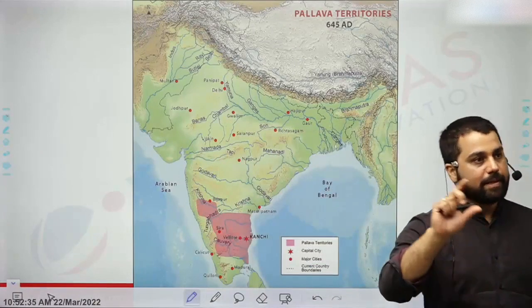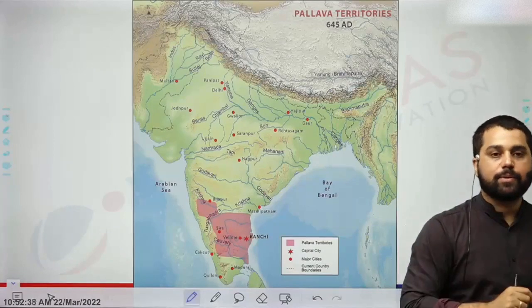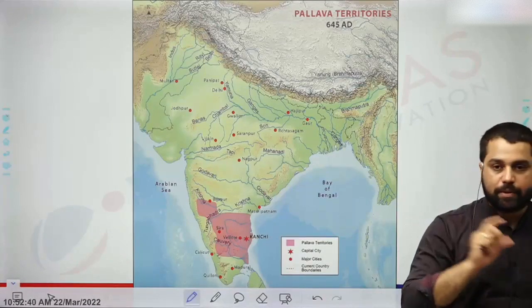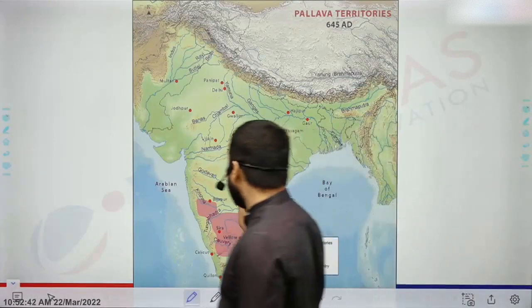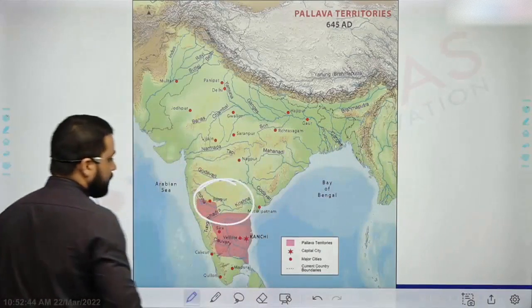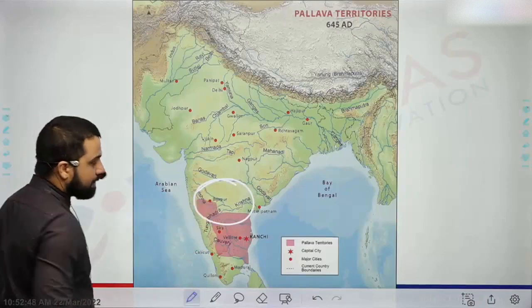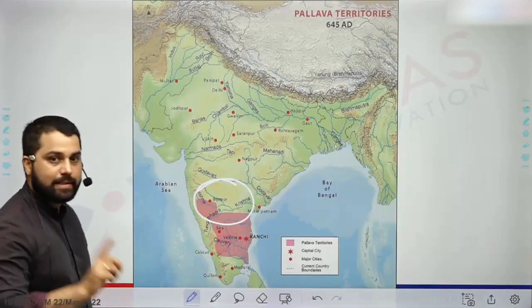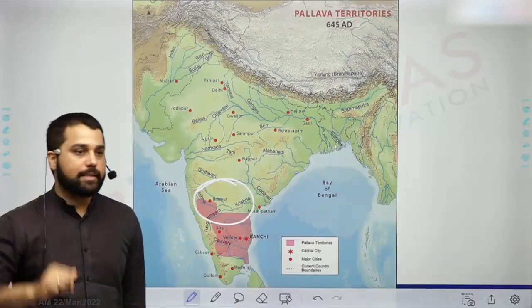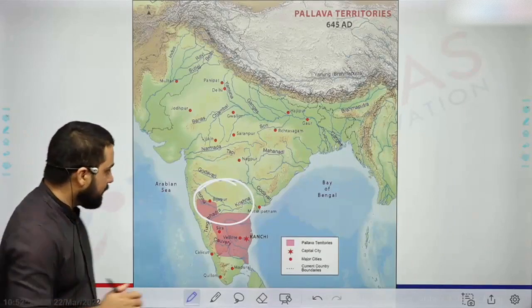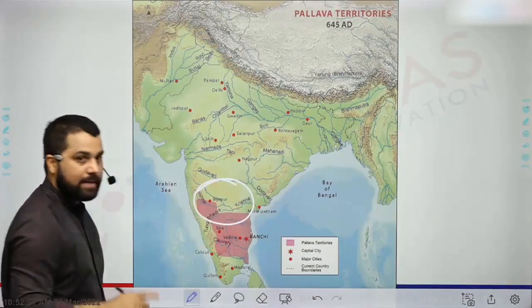And whenever we read about Pallavas, we also read about Chalukyas, because Pallavas and Chalukyas, they were often in struggle against this region here. ये जो कृष्णा तुंगभद्रा region है यहाँ पे. In fact, this Krishna Tungabhadra region will also become very important when we'll discuss medieval India. जब हम विजयनगर और बहमानीस पढ़ेंगे हम. तो ये जो region है, this was also a region of conflict in medieval India.